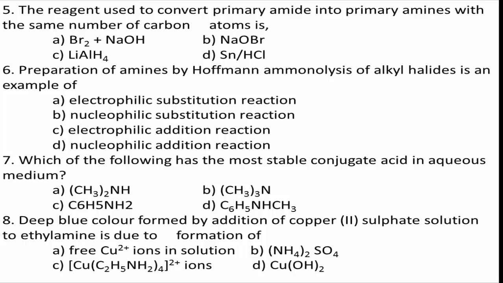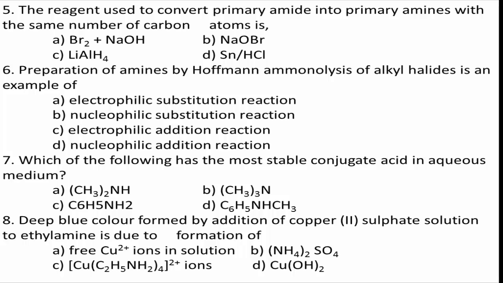Next, question number 5. The reagent used to convert primary amide into primary amines with same number of carbon atoms is. See the question once again. The reagent which is used to convert primary amide into primary amines with same number of carbon atoms is option A Br2 plus NaOH mixture, option B NaOBr, option C lithium aluminum hydride, option D tin and HCl.